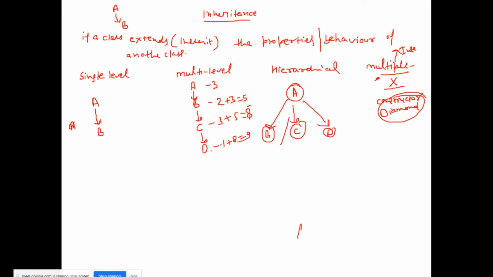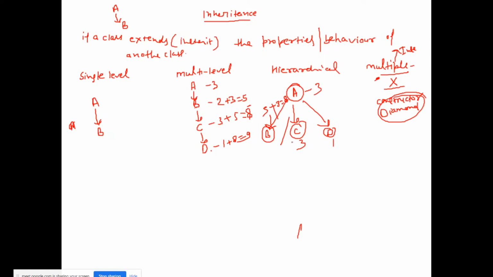Now in hierarchical inheritance, if class A has 3 methods, class B has 5, class C has 3, and class D has 1, how many methods will be present in class B? 8. Your voice is too low, be a little louder.